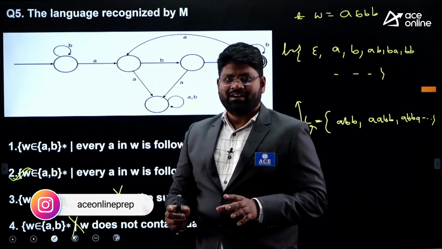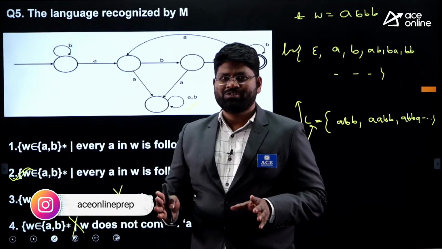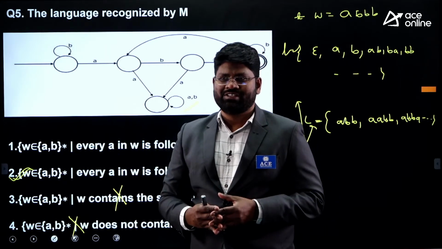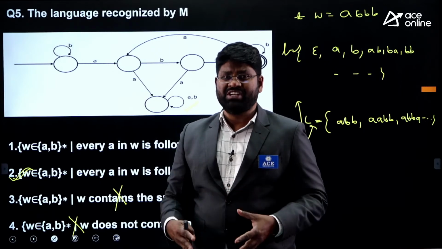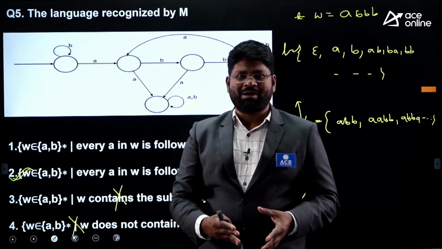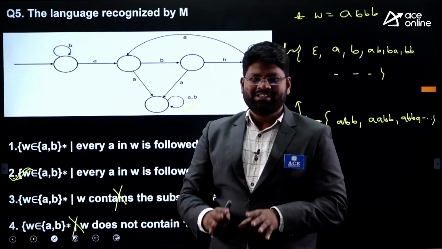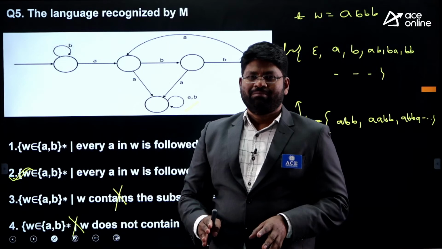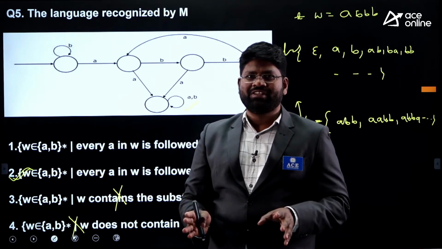Whenever you see this model of questions, you will get confused between 2 options because they are very close to each other, or they may have some kind of correlation between the options. That correlation is nothing but they may be subsets or supersets, not the same set. Because of that reason, the majority of us get confused. But you can break out of this once you have clarity about the languages.